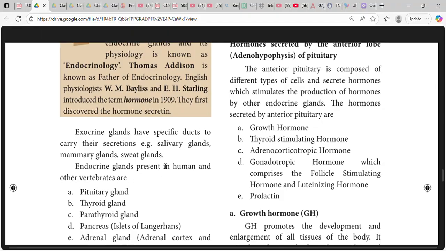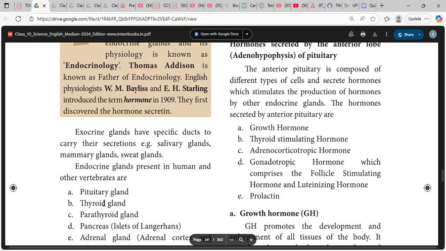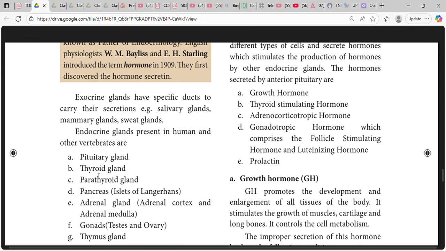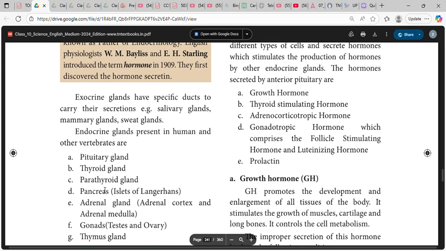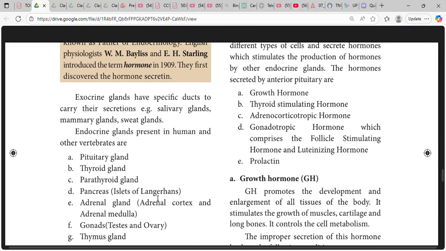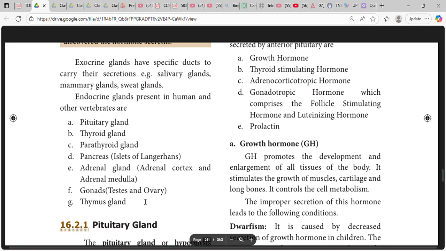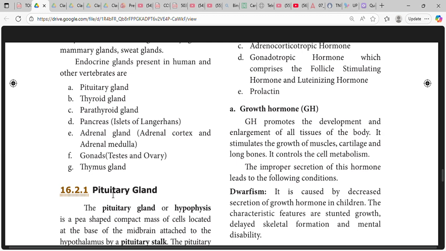Endocrine glands present in human beings and other vertebrates are pituitary gland, thyroid gland, parathyroid gland, pancreas, islets of Langerhans, adrenal gland, adrenal cortex and adrenal medulla, gonads, testes and ovary, thymus gland.